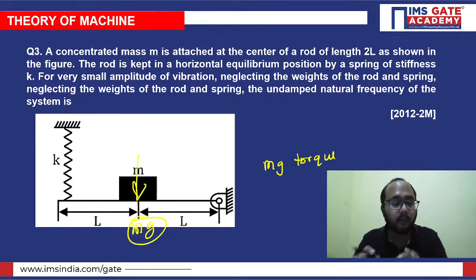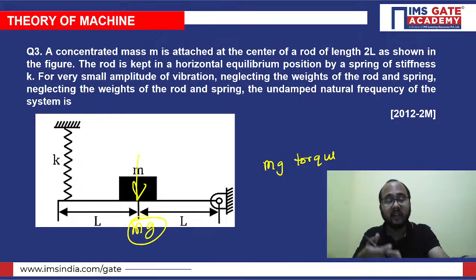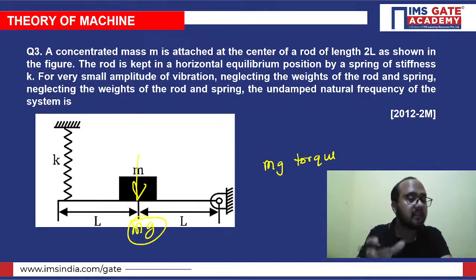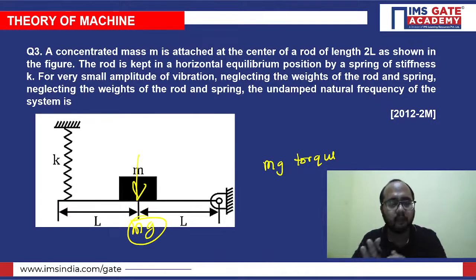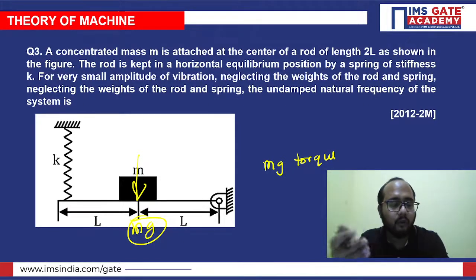I hope this particular point is clear, because most of the students in the class ask, sir, why are we not adding this mg torque? Because of the mg there is also a torque. Yes, correct, but it is already balanced in the static equilibrium. Why would you consider it? We are disturbing the system when it is under static equilibrium condition. I hope this is clear to everybody, and that you have understood the concept of natural frequency and how to solve questions from the natural frequency part of vibration.